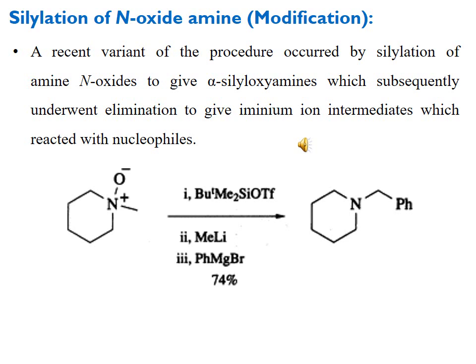This step moved on the same mechanism, on the same basis as we discussed for the Polonovski reaction, but due to different nature of the interacting species and nucleophiles, we have obtained different types of products. So iminium ion is a versatile intermediate, and it has been used for the synthesis of a large number of compounds.